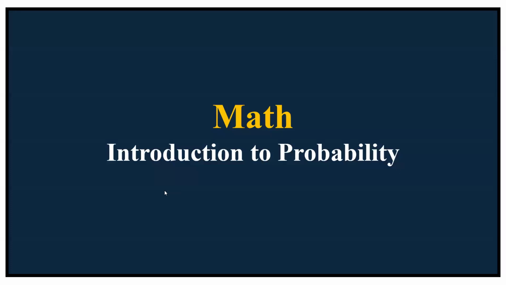But first, let's go to Annabelle. Annabelle, what on earth does probability mean? Probability is, so we can use the root word probable, which means that something might happen.